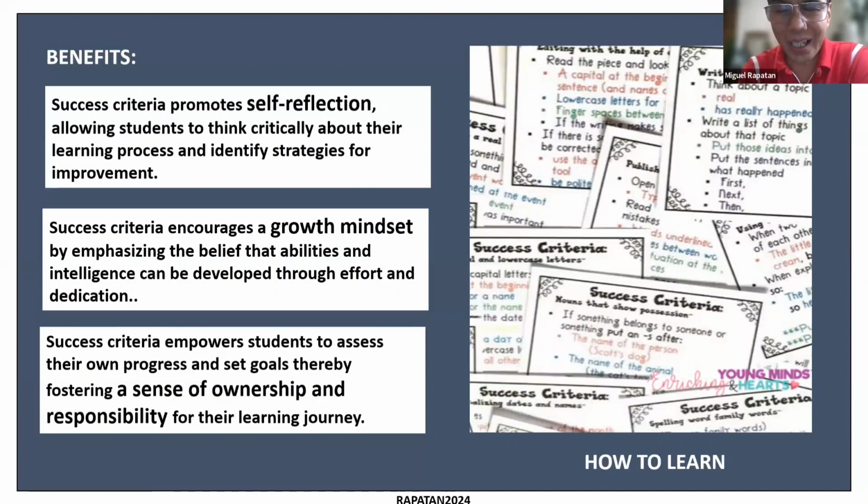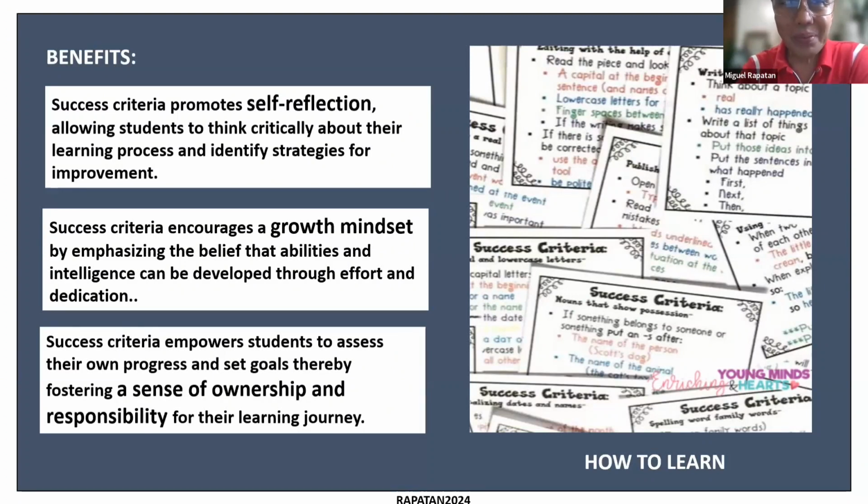Again, this is trying to make students be more intentional in their learning. Second, success criteria encourages a growth mindset by emphasizing the belief that abilities and intelligence can be developed through effort and dedication.